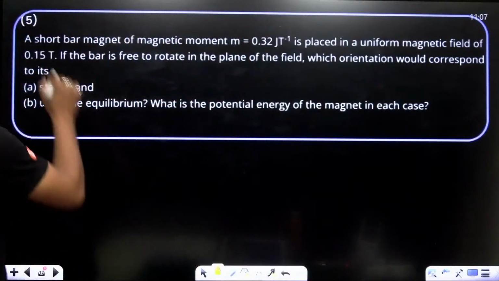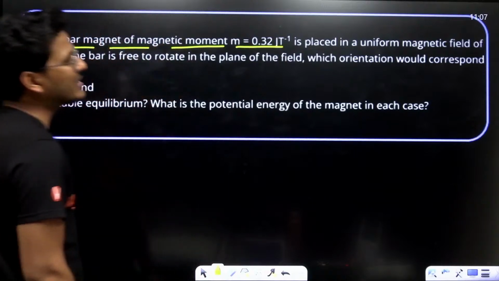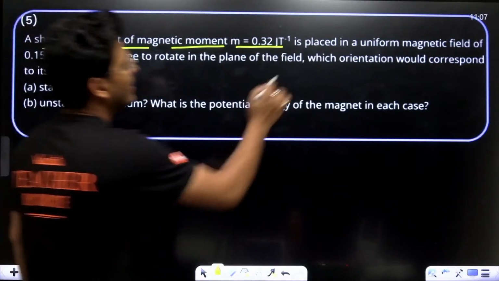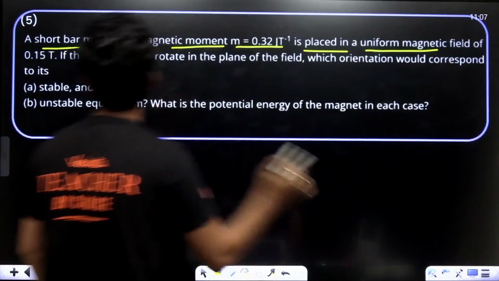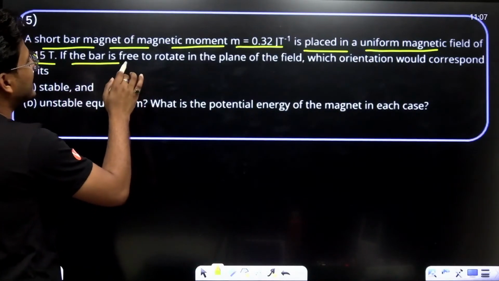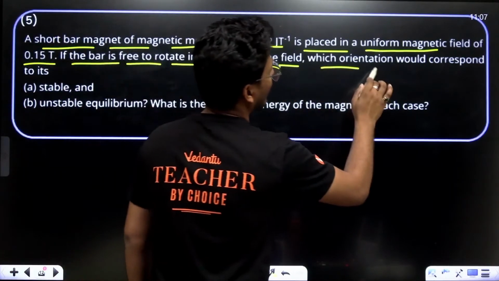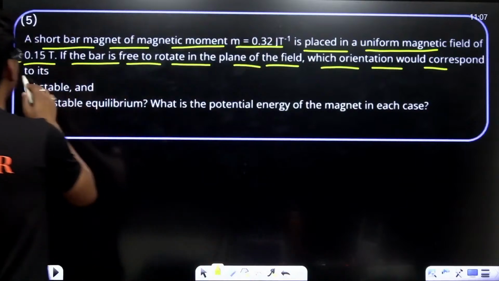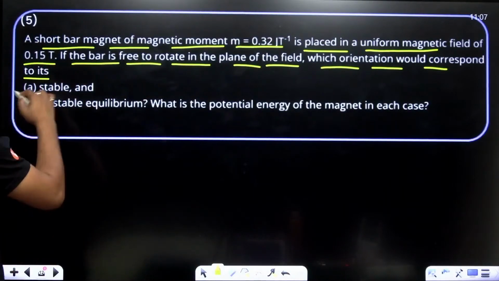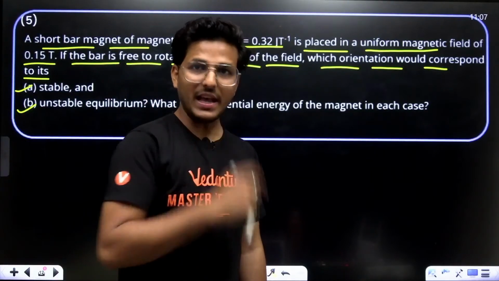See, a short bar magnet, magnetic moment M equals 0.32 joule per tesla, is placed in a uniform magnetic field of 0.15 tesla. If the bar is free to rotate in the plane of the field, which orientation would correspond to stable and unstable equilibrium?